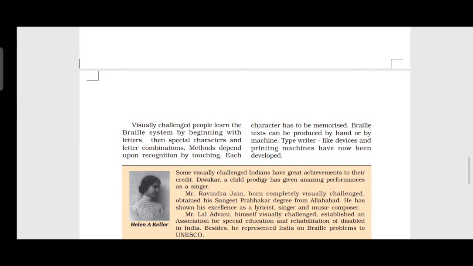First they touch, then they use machines. Nowadays they are using typewriting machines also. Printing machines have also been developed. For visually challenged people, schools have also been developed, and they have many specialities. That's all about today's topic.